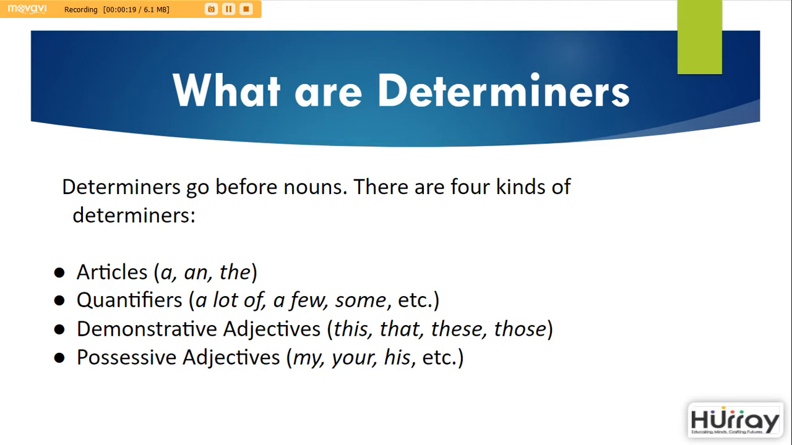First, articles, under which you have the words a, an, and the. Next, you've got quantifiers: a lot of, a few, some, etc. Next, you've got demonstrative adjectives: this, that, these, and those. And finally, possessive adjectives: my, your, his, etc.